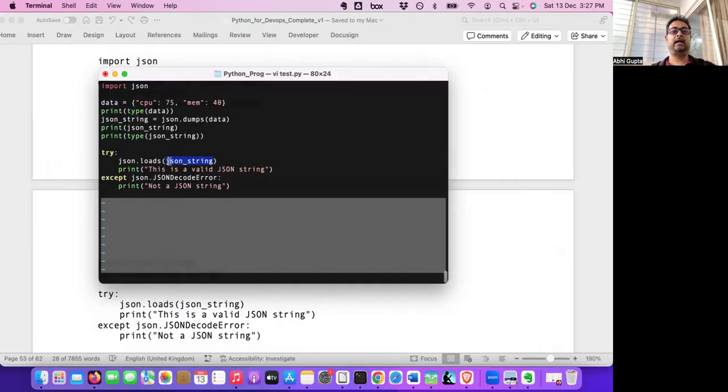Right? So that we are going to see here. Here also we are going to use try and then except json.JSONDecodeError. So this is just to check whether this is really a JSON object or not, after conversion, what we got is a JSON object or not.